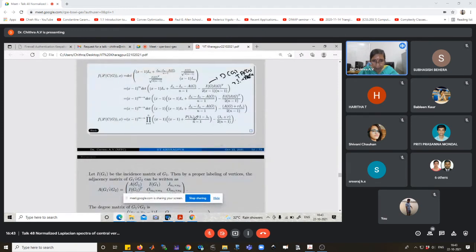This is P of lambda_i minus 1, A of G equal to lambda_i by n minus 1. I can also say A of G, lambda_i plus R by 2(n minus 1).